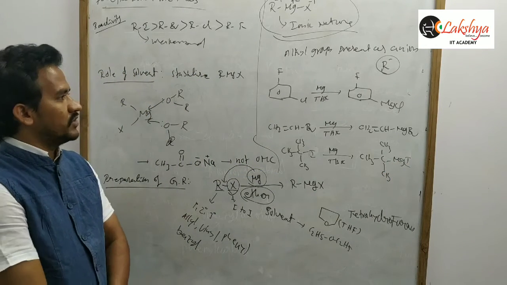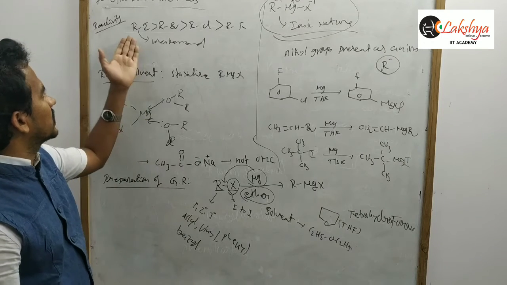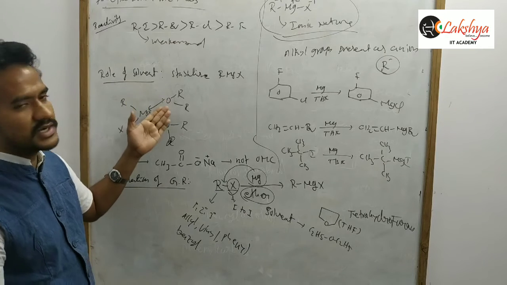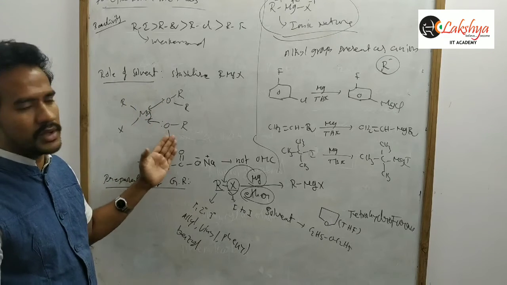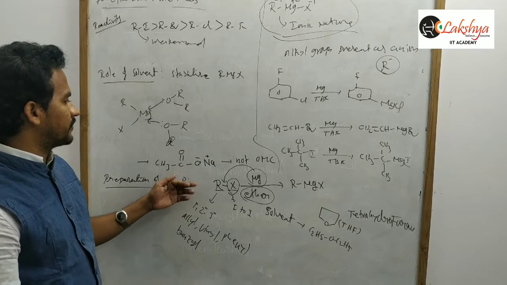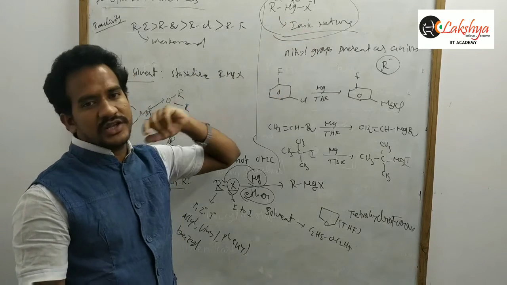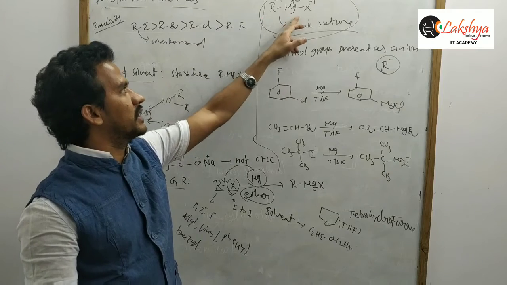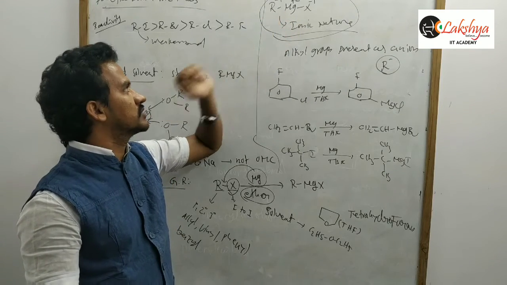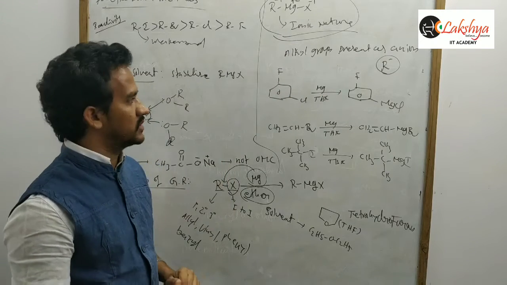So that is the preparation of the Grignard reagent and reactivity of alkyl halides. Alkyl iodides are more reactive, and the ether solvent is used because it stabilizes the Grignard reagent by forming a dative bond. Next, alkyl magnesium halide has ionic nature because magnesium is a metal and the alkyl group carbon is a non-metal. So the alkyl group is present as anion R minus.